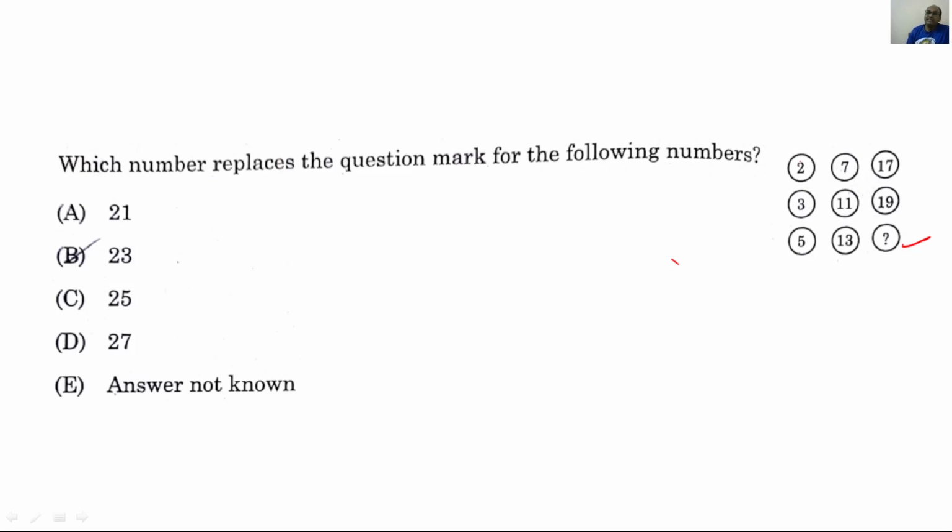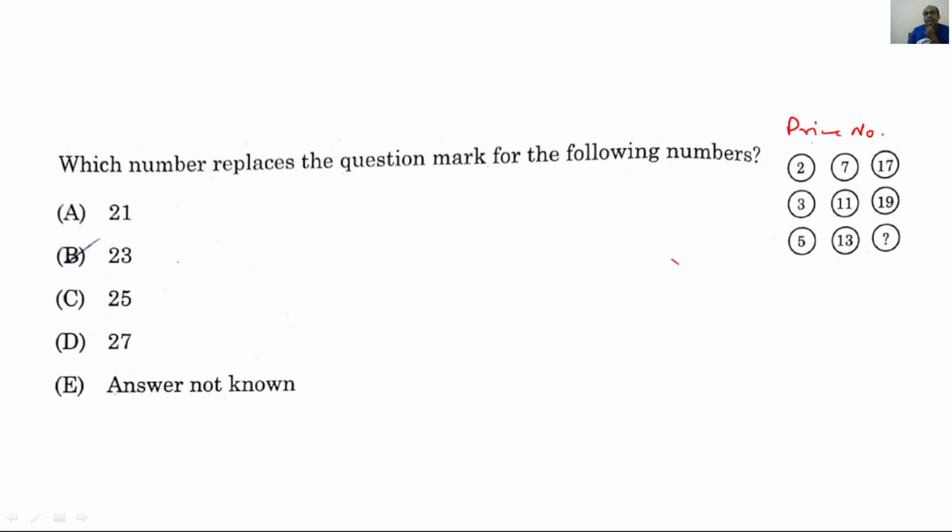When we see this, generally we try to establish a relation between 2 and 7, and then between 7 and 17, and similarly we search whether the same relation is working between these numbers. It is a general procedure in reasoning. But here it is something different. I know that most of us will be trying to put the relation between them. But when we see it, prime numbers are written in sequence.